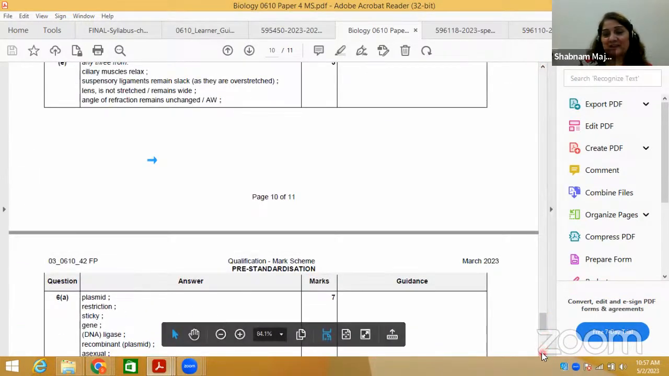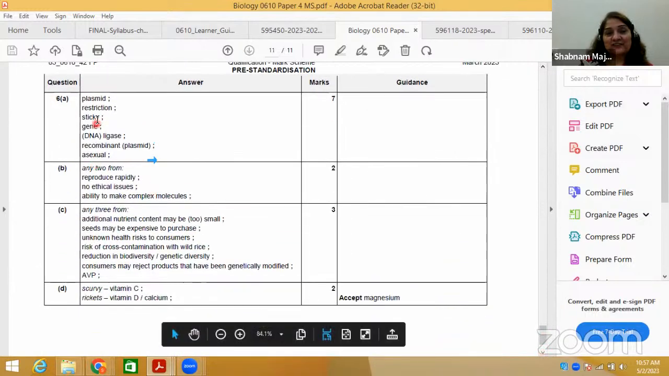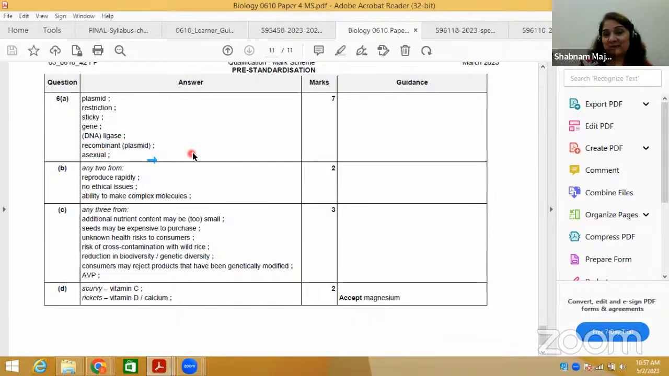Question number 6, if I start: plasmid, restriction, sticky ends, DNA ligase for joining, recombinant plasmid. The one which is produced as a result is attached; asexually produced, bacteria reproduce by binary fission rapidly. What are the uses? Reproduces rapidly, simple culture demand, no ethical issues, ability to make complex molecules using simple culture solution for bacteria, microorganism. Additional nutrient content may be too small, seeds may be expensive to purchase. What are the disadvantages of a modified organism?